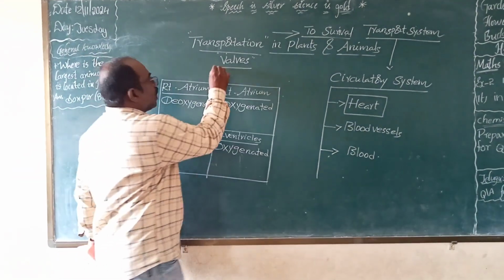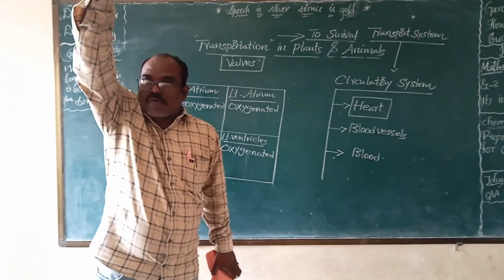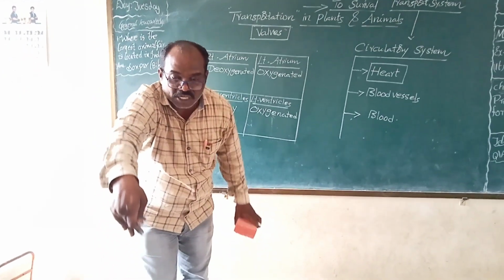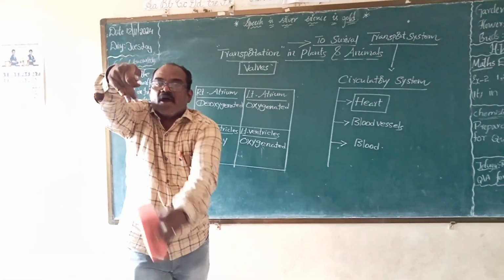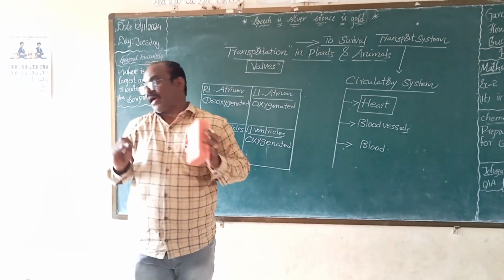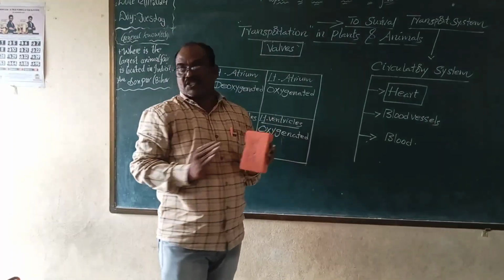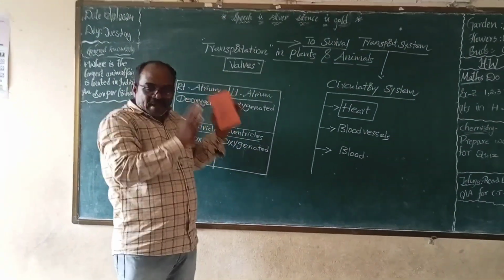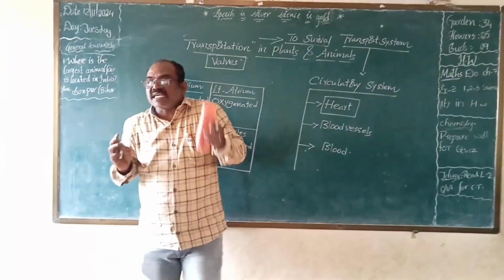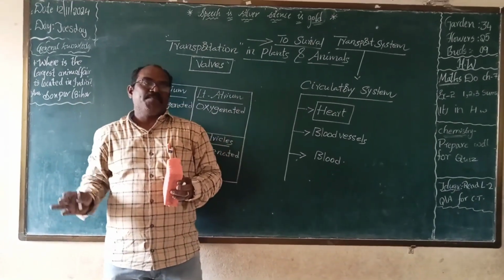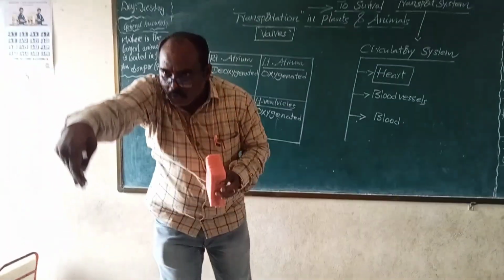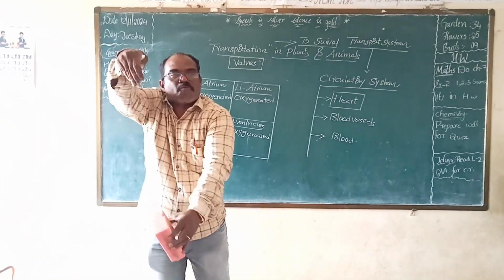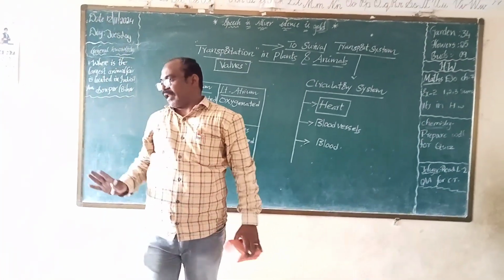And it also helps the flowing of blood in only one way direction, and prevents the flowing of blood in the opposite or backward direction. Walls in our heart perform two functions: one, they prevent the mixing of oxygenated and deoxygenated blood, and two, they help blood flow in only one direction and stop backward flow.